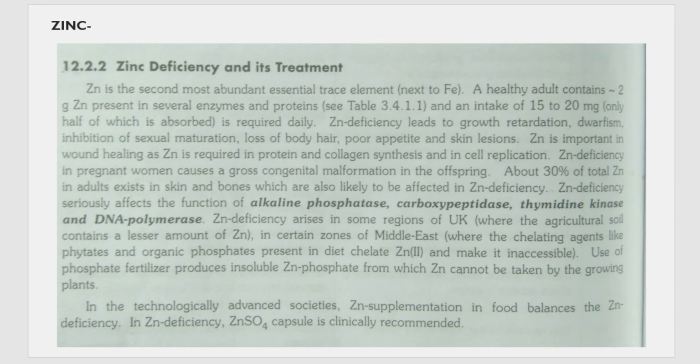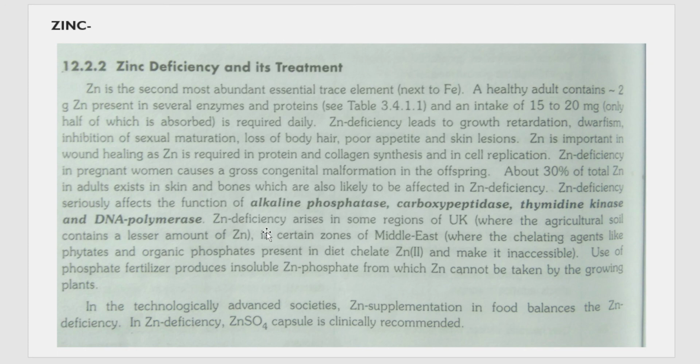Next is zinc. Zinc deficiency leads to different problems like growth retardation, dwarfism, or the person may not have sexual maturity, improper development of the gonads or reproductive parts, loss of body hair, poor appetite, and skin problems. And also, zinc is a very important mineral required for wound healing.